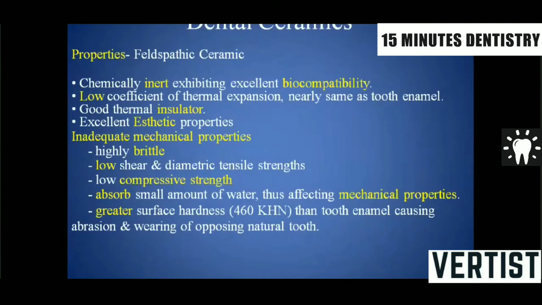Properties of feldspathic ceramic: it is chemically inert, having an excellent biocompatibility, and a low coefficient of thermal expansion, nearly the same as that of a tooth. It is a good thermal insulator. It has excellent aesthetic properties, but there are some inadequate mechanical properties. It is highly brittle. It has a lower shear and diametral tensile strength. It has a low compressive strength. It absorbs a small amount of water, which also affects the mechanical properties of the material, and it has a greater surface hardness than tooth. So there are chances of abrasion, and wear of the opposing natural tooth is always there.